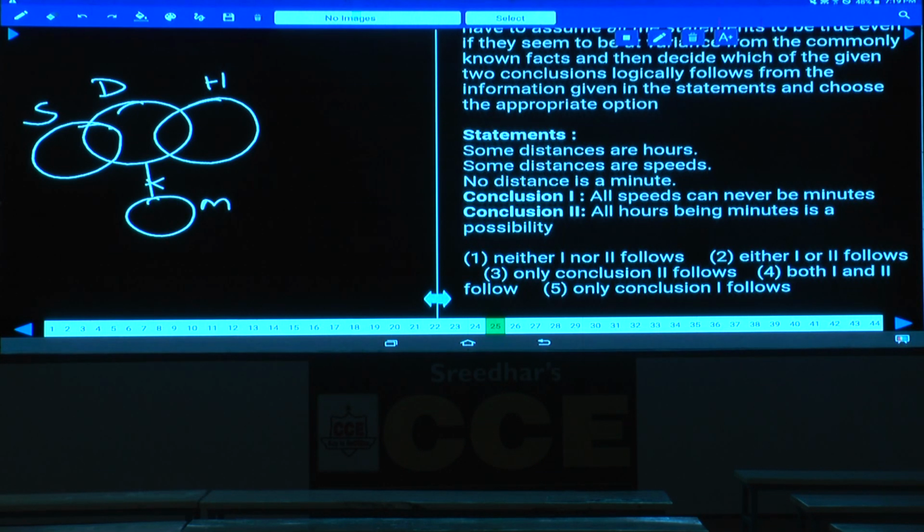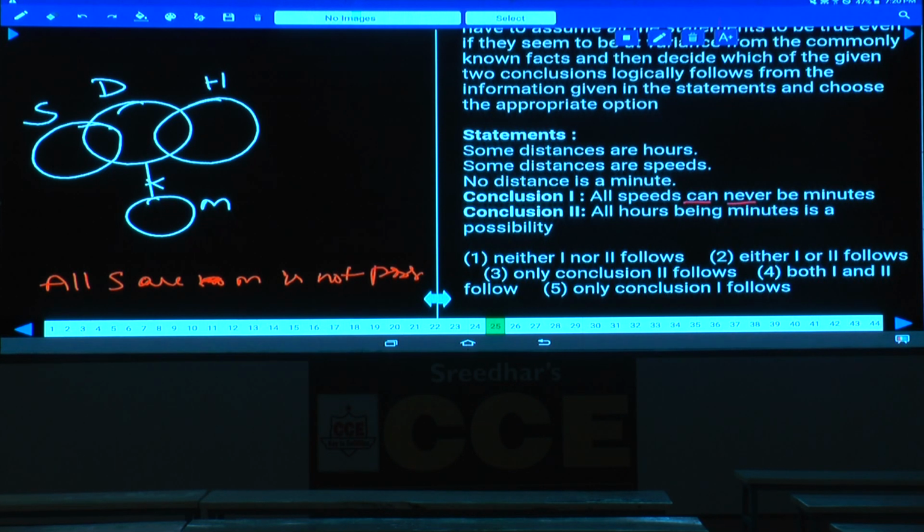Now, with the help of this, if you observe here, both these two are possibilities, as both these can never be. What do you mean by can never be? It means all speeds are minutes is not possible. This is how to represent the data. All speeds are minutes is not possible.